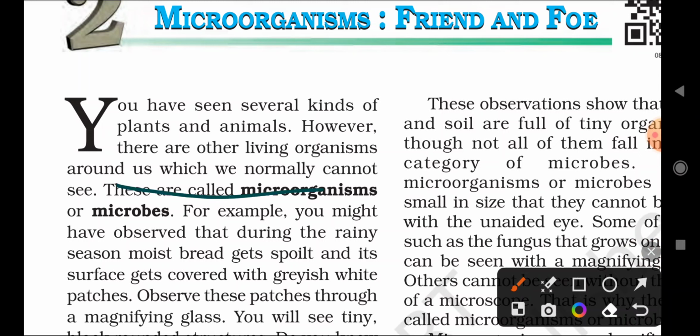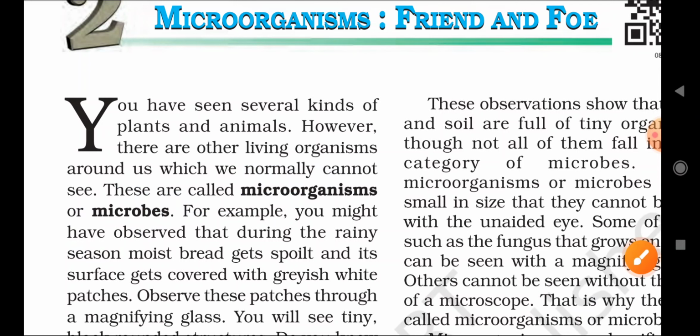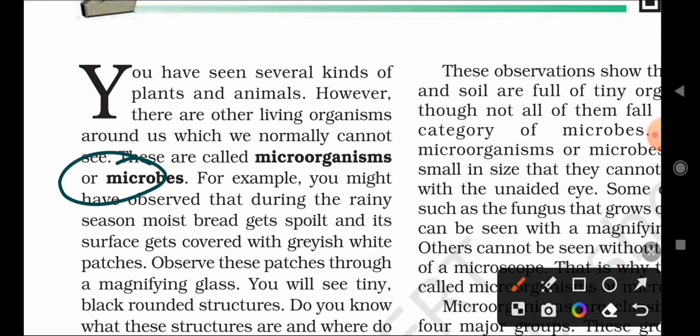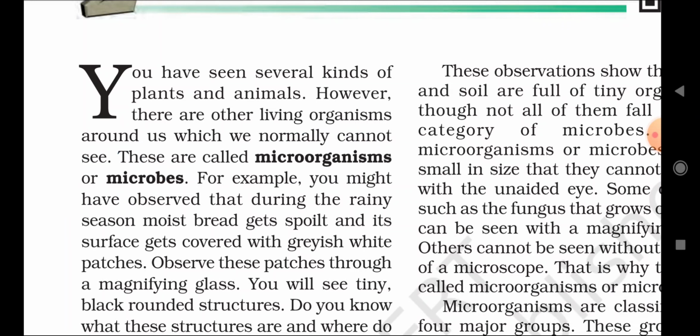So these are called what? Microorganisms or microbes. The organisms which cannot be seen with our naked eyes are called microorganisms or microbes. Animals and plants we can easily see without using any instrument, but microorganisms like bacteria cannot be seen with our naked eyes. That type of organisms are called microorganisms or microbes, right?